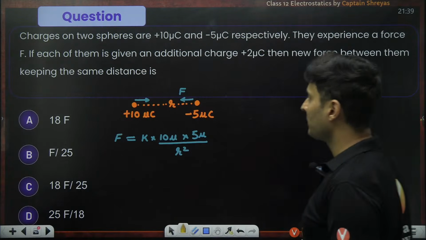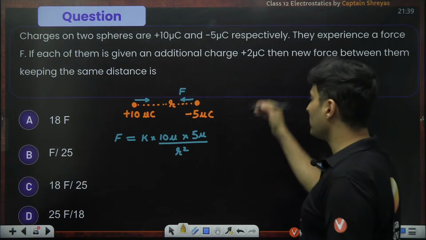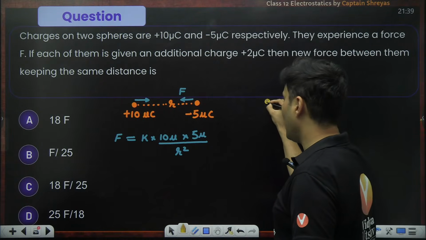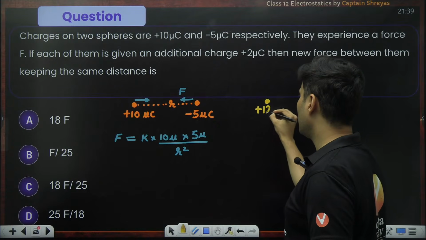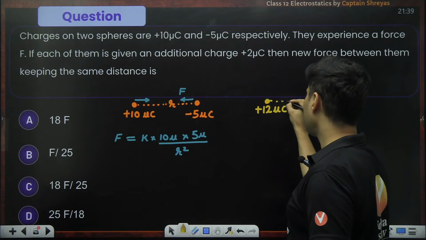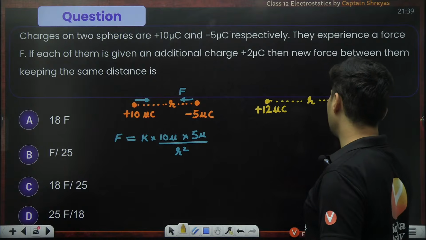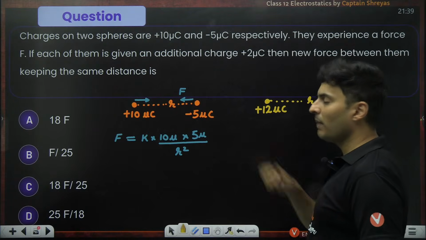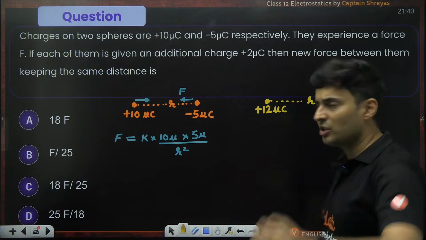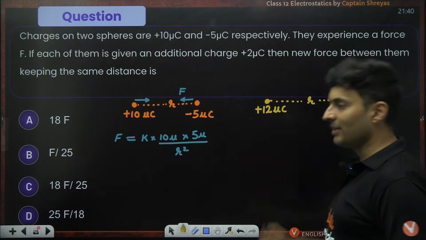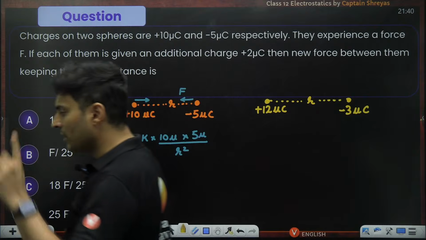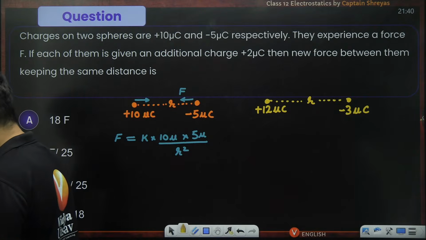Now what have you done? Each one of them is given positive 2 charge. So what will happen to plus 10? Plus 10 will become plus 12 microcoulomb, but the distance is still the same. What will happen to minus 5? Minus 5 plus 2 will become minus 3 microcoulomb, not minus 7. A lot of people make mistakes.